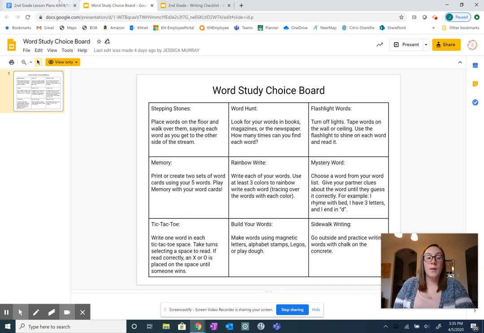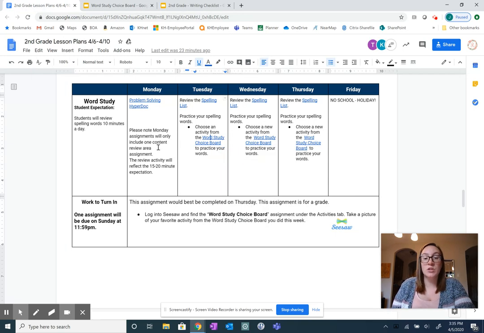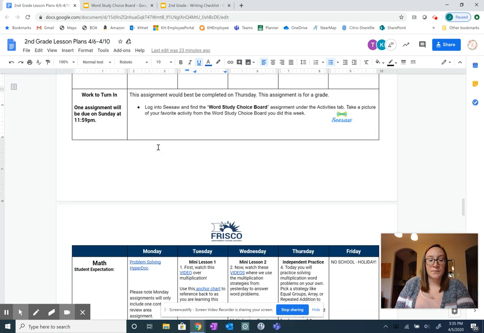For their graded activity, they will choose one of these and upload a picture to Seesaw of them doing it, of the rainbow write, of a build your words, or sidewalk writing. Up to them which one they want to choose to turn into Seesaw.